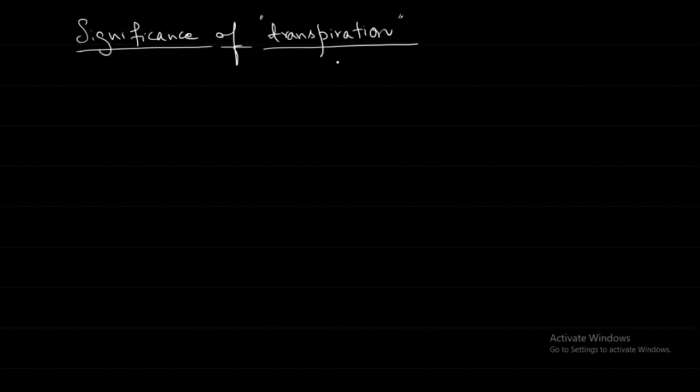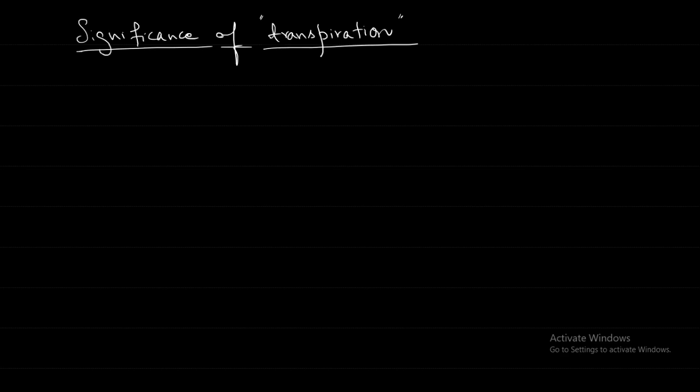Increase. Okay, so when it is hot weather outside, the transpiration of the plant will increase, so that the plant can cool itself. So transpiration is good for the plant. We will see also how it is harmful.